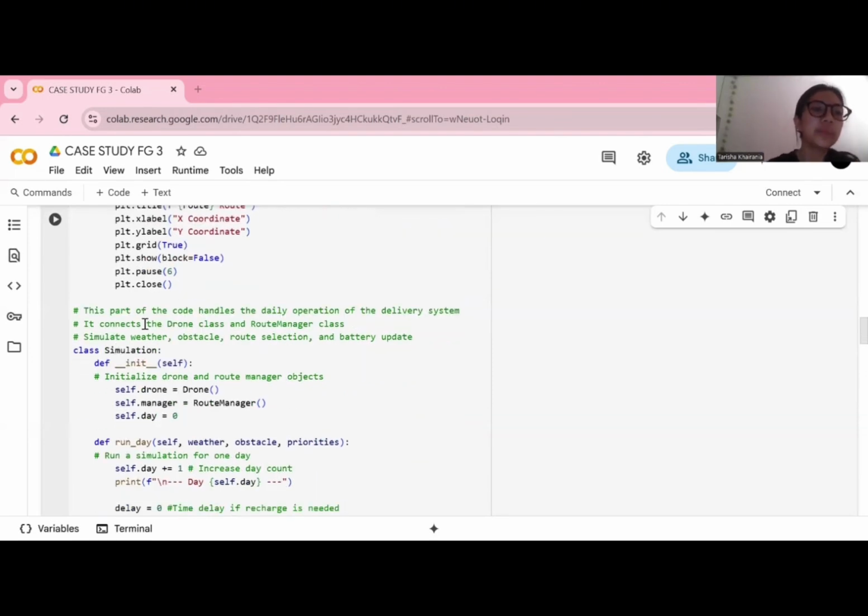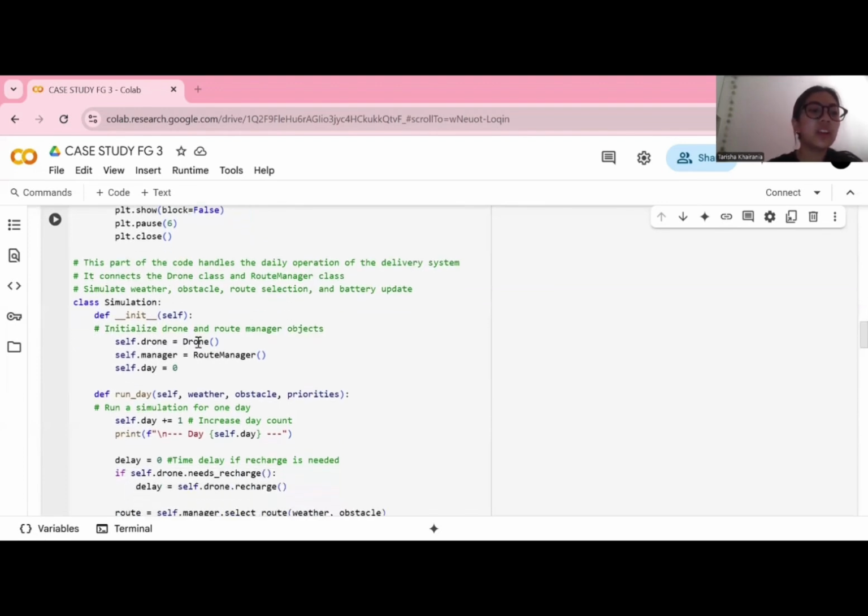So for the next part, this part of the code handles the daily operation of the delivery system. It connects the drone class and route manager class, and will also simulate weather, obstacle, route selection, and battery update. So in this part, this will initialize the drone and route manager objects. This will initialize the day to keep track of the current day in the simulation.